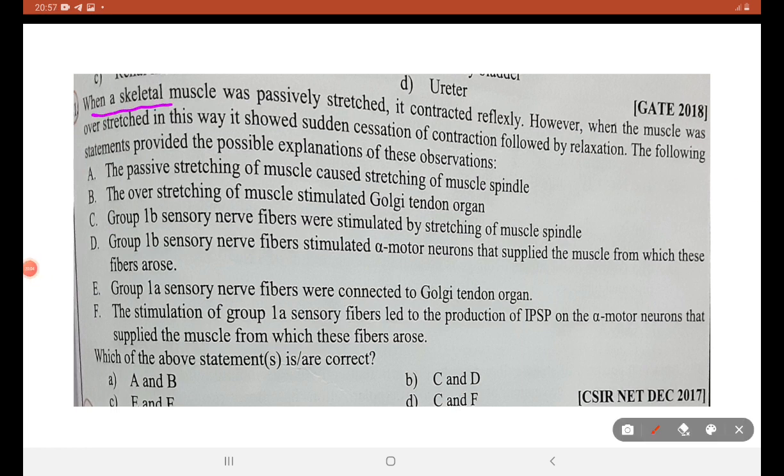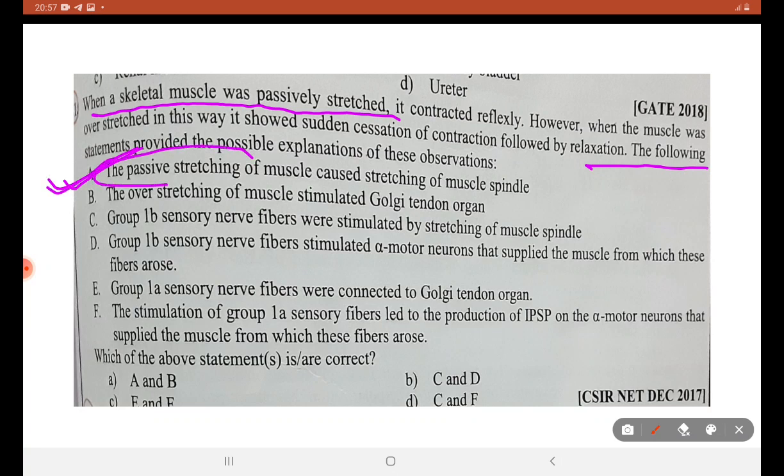When skeletal muscle was passively stretched, it contracted reflexively. However, when the muscle was overstretched, it showed sudden cessation of contraction followed by relaxation. Which of the following statements provides the possible explanation of this observation? Passive stretching of muscle causes stretching of muscle spindle. This is a correct statement.